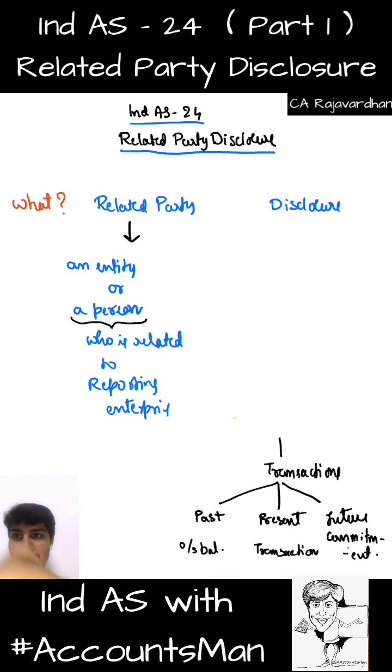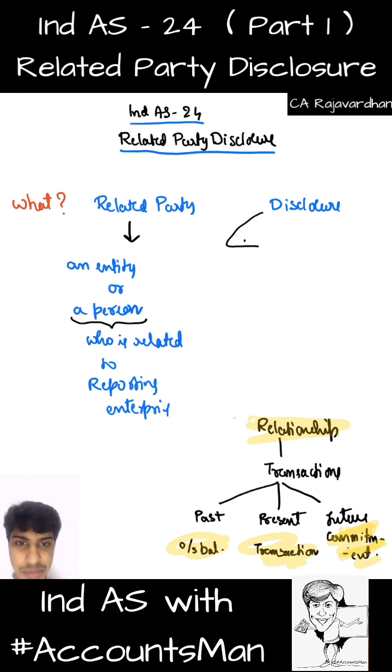The first thing that should be disclosed is relationship, and the next one is outstanding balances, then transactions, then commitments that are made to the related parties. So the disclosures are to be made with regard to these items.